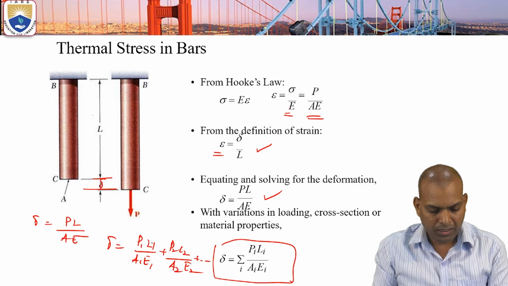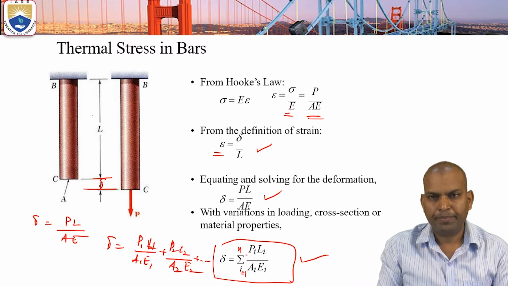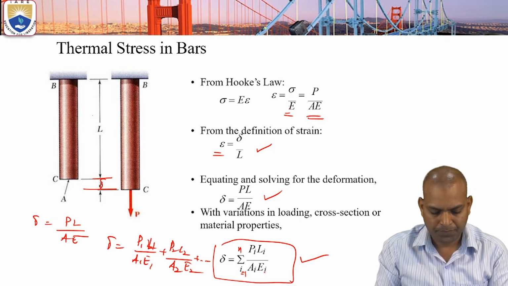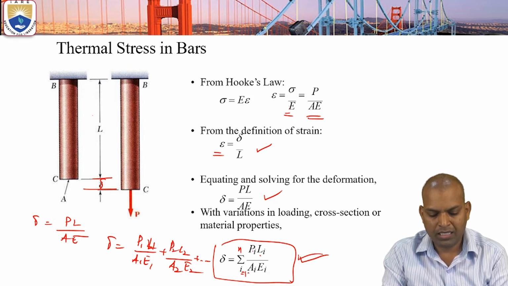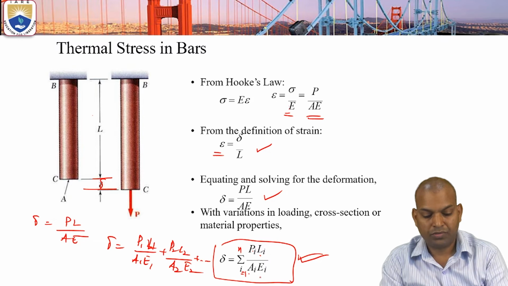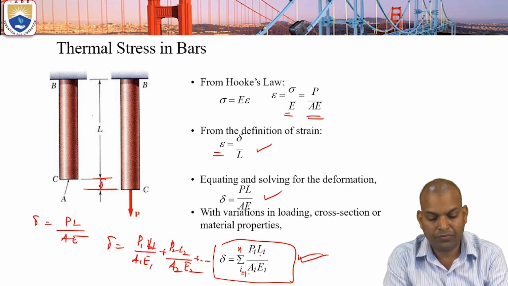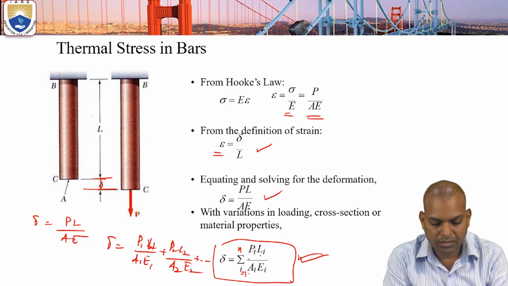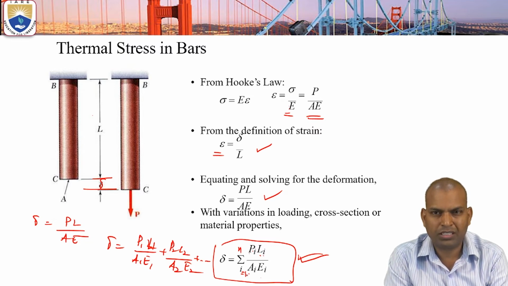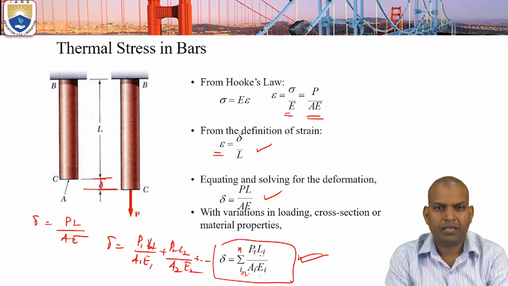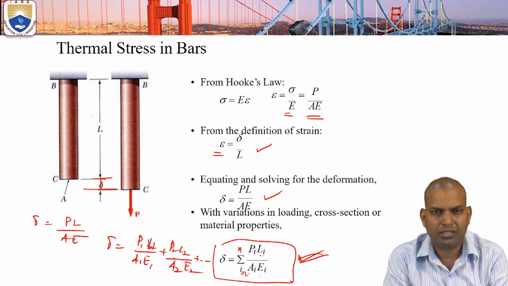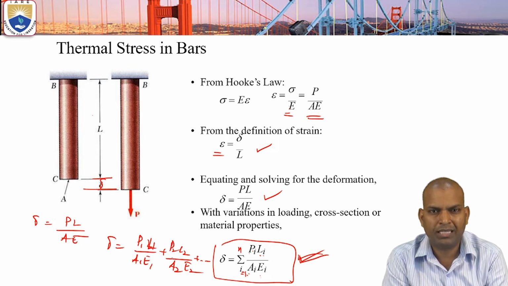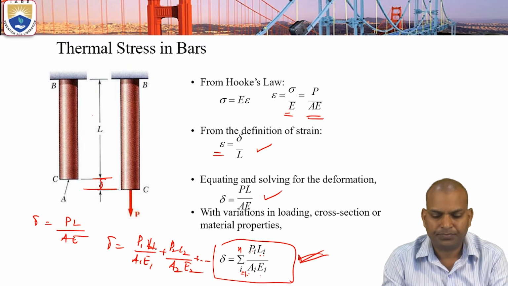In simplification, this is the sum over i equals 1 to n of Pi Li by Ai Ei. These Pi, Li, Ai, Ei are all variables. That means this is the total deflection with variation of the loading, length, cross sections, and materials.